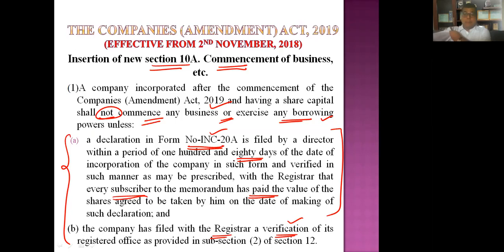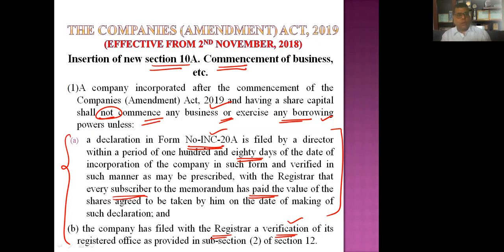But make sure, practically, unless you file INC 20A, if you want to make certain changes in the company, like management is changed, or you want to allot further shares, or you want to file any form with the registrar, you won't be able to file anything unless you file this declaration. Technically, the system will stop you.